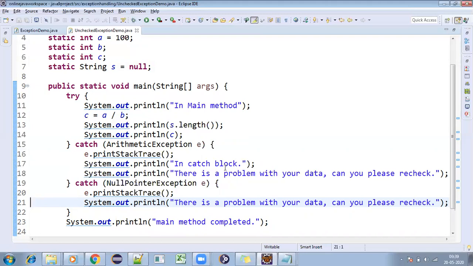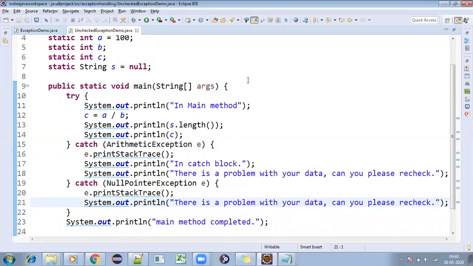Any other answers? Multiple, Shrikant? We have one for string and we have one for arithmetic, right? Null pointer, okay, and this.